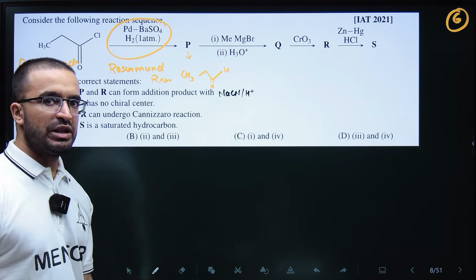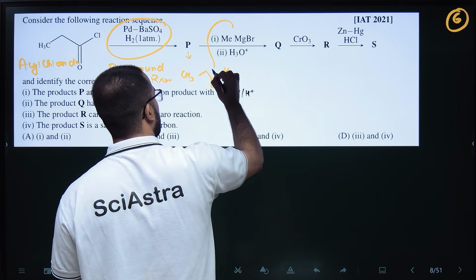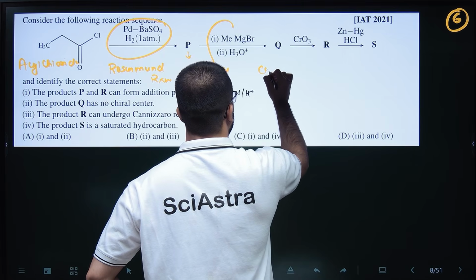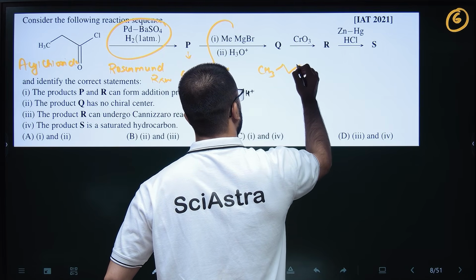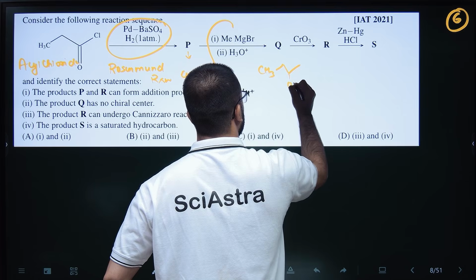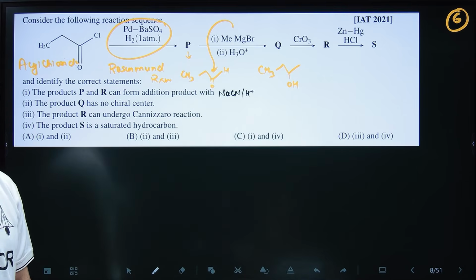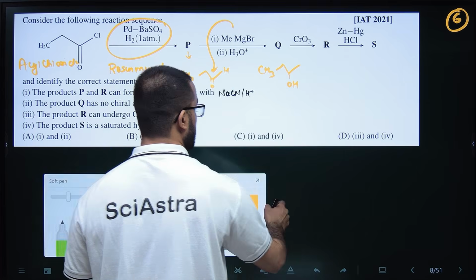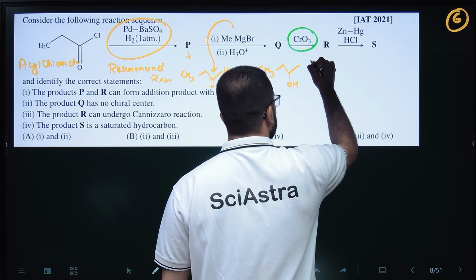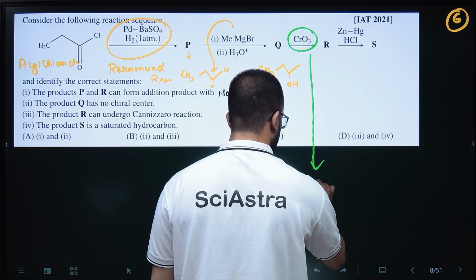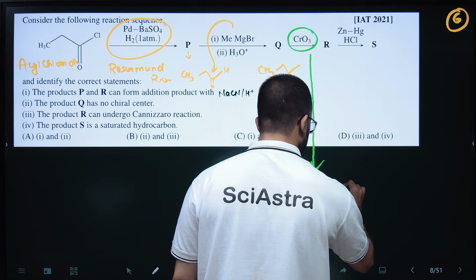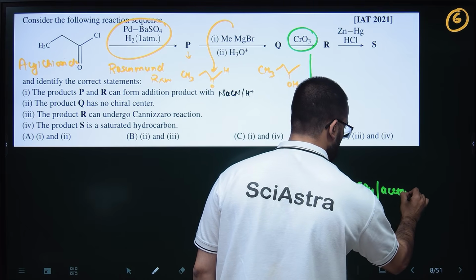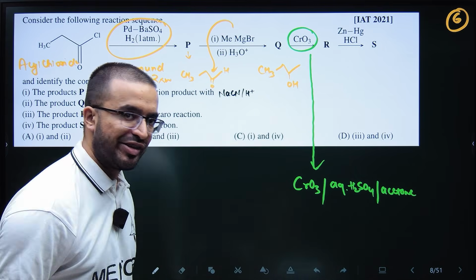So after that MeMgBr will attack here and H3O plus. So this will form into 2-degree alcohol. So this will be CH3, this is CH3 and 2-degree alcohol OH, right? So after that chromium oxide CrO3. So always remember that this CrO3 generally it is present as CrO3 aqueous H2SO4 and acetone. Okay, so this reagent is Jones reagent.